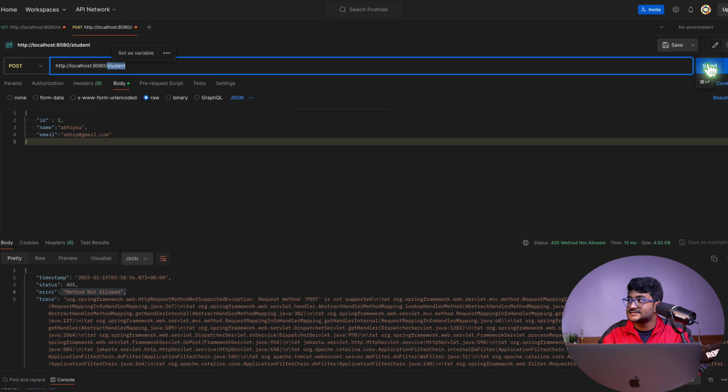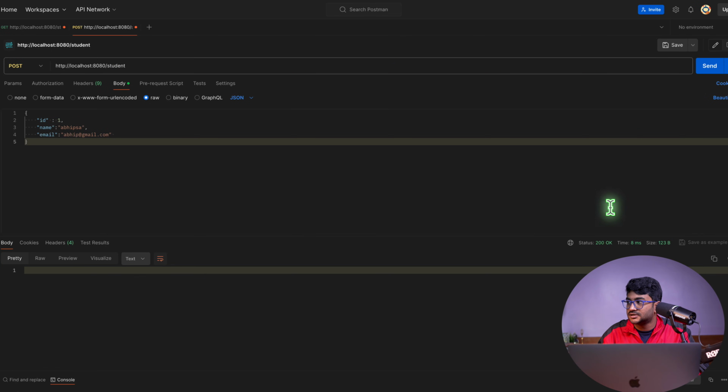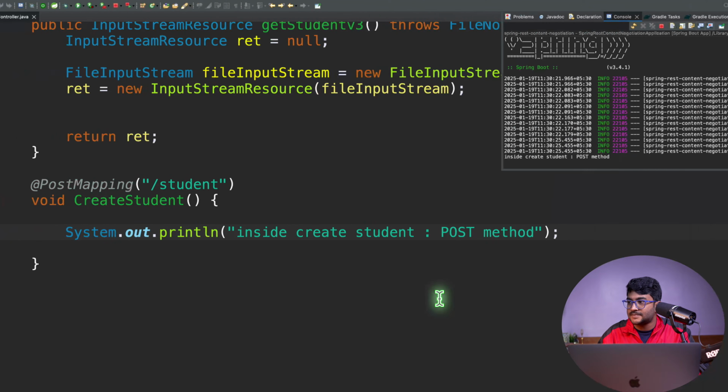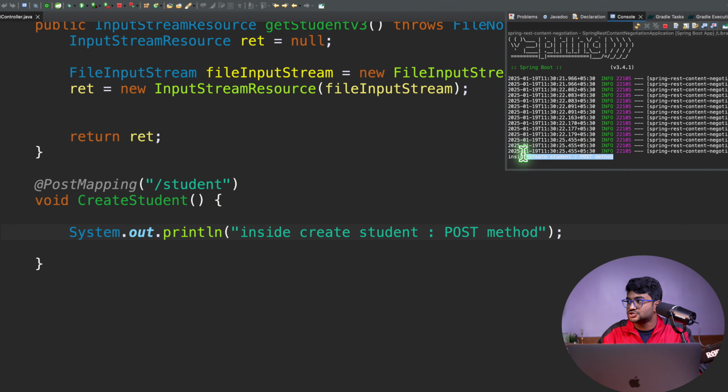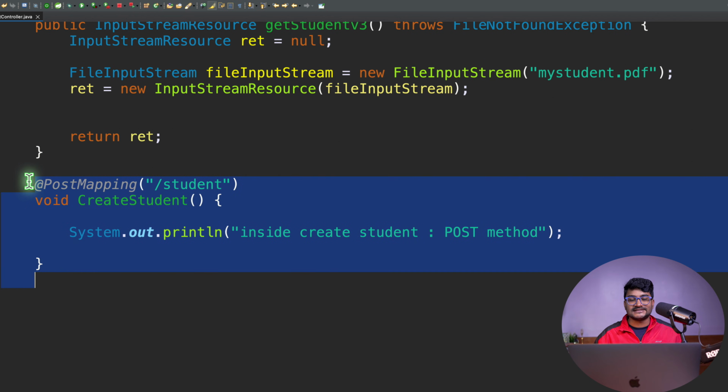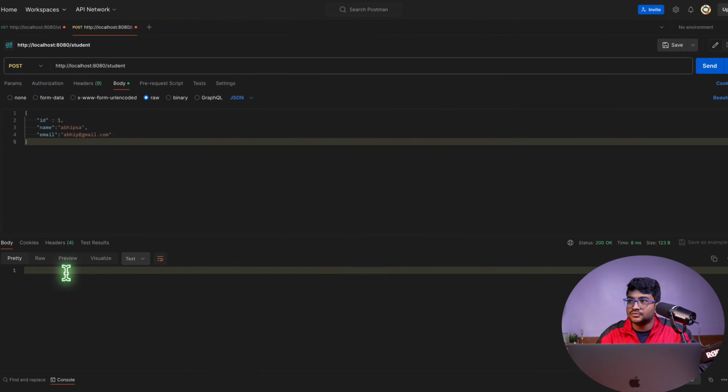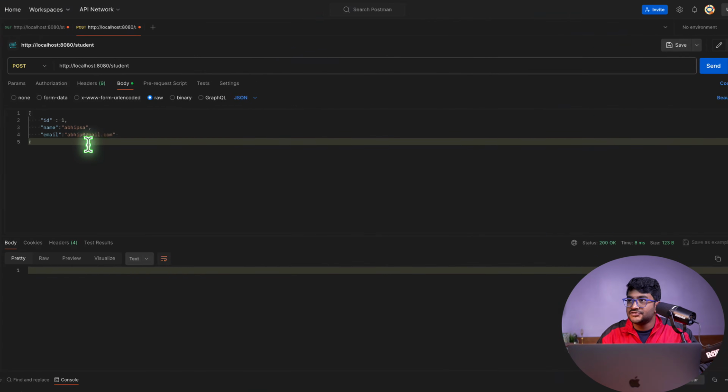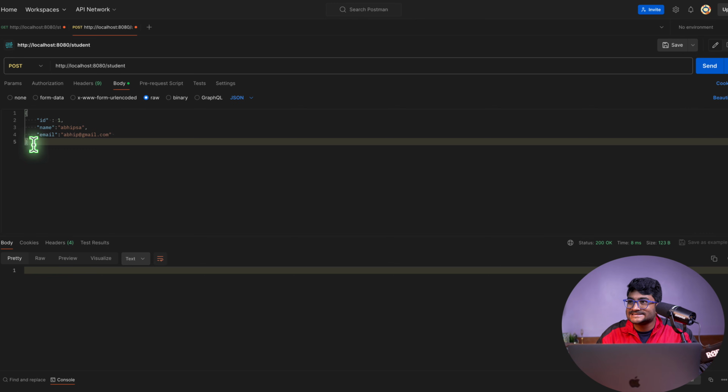Now let me hit send. Well, it worked. The status is 200, which means the request went through successfully. And if I come over here, the post method has been executed. That means this method is in action right now. So now whenever I'm sending this request, I'm also sending this data with this request.